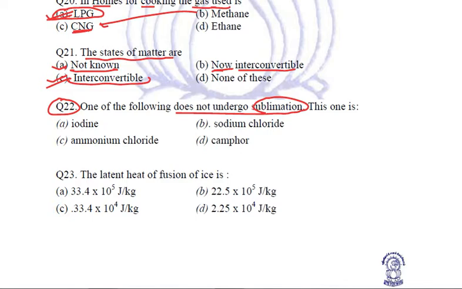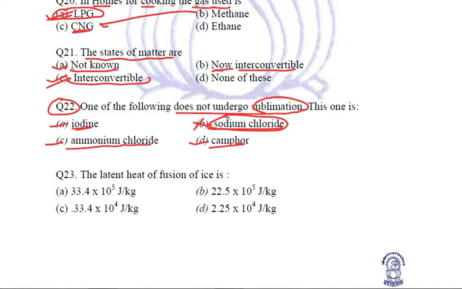We need to know all the examples. Iodine was there. It is the substance that sublimes. Ammonium chloride sublimes. Sodium chloride does not sublime. Camphor also sublimes. So it is sodium chloride, common salt, which is the right answer because it does not sublime.